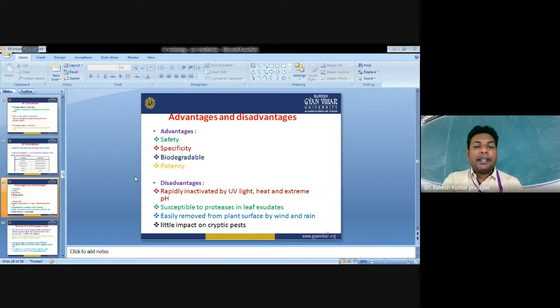Disadvantages: it is rapidly inactivated by UV light, heat and extreme pH. If you provide high light, UV, heat and extreme pH conditions, it gets rapidly degraded by the environment. It is susceptible to protease in the leaf exudates and easily removed from the plant surface by wind and rain. It has little impact on cryptic pests.